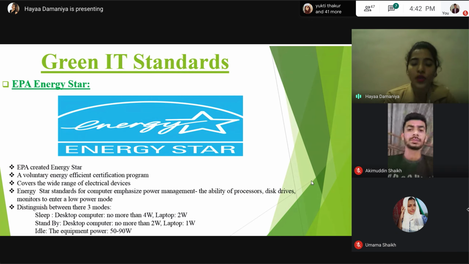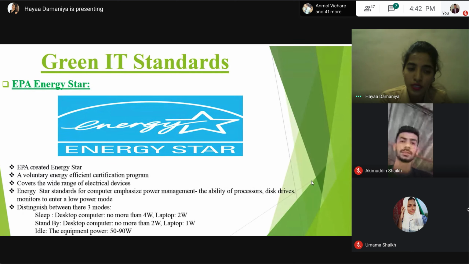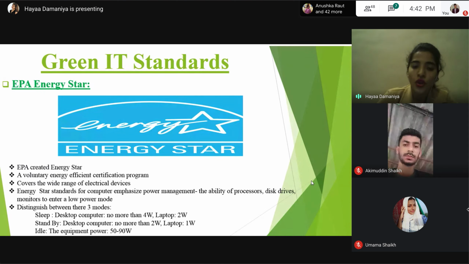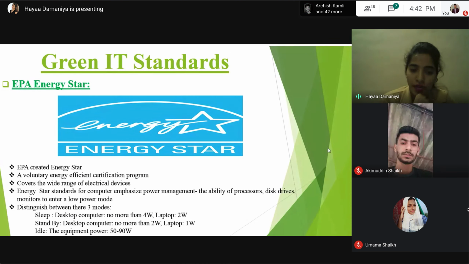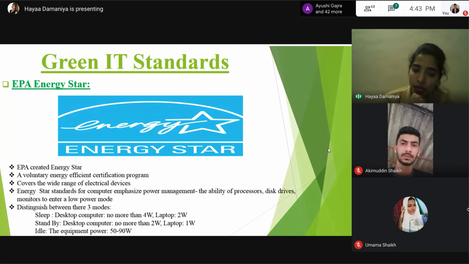There are three different modes distinguished by Energy Star. The first one is sleep mode, then standby, and idle mode. In sleep mode, the desktop computer must draw no more than 4 watts, and a maximum of 2 watts for a certified laptop. In standby mode, the desktop computer uses no more than 2 watts, and 1 watt for a certified laptop. And in idle mode, most of the equipment power ranges from 50 to 90 watts.